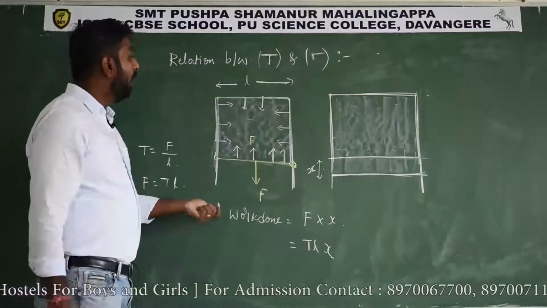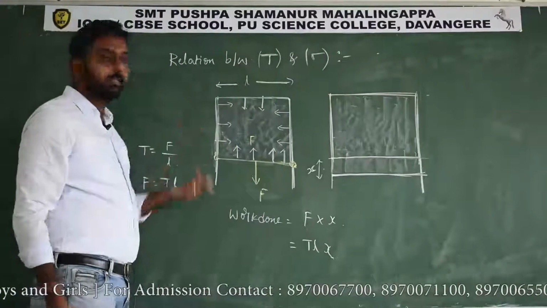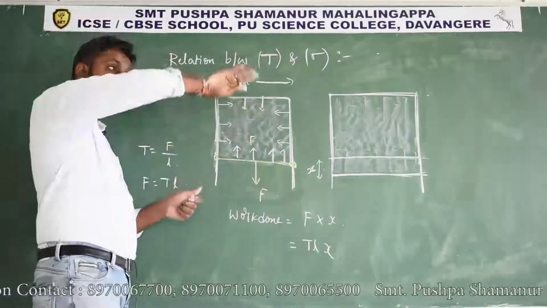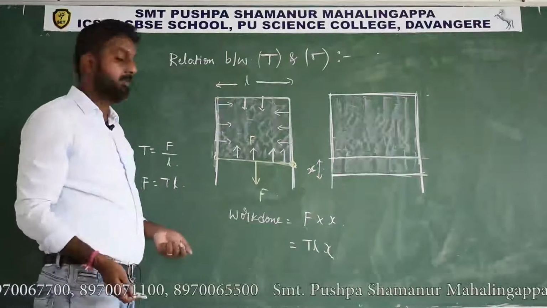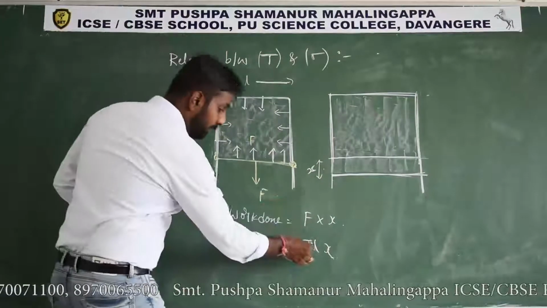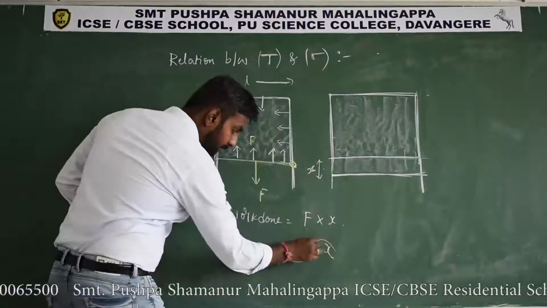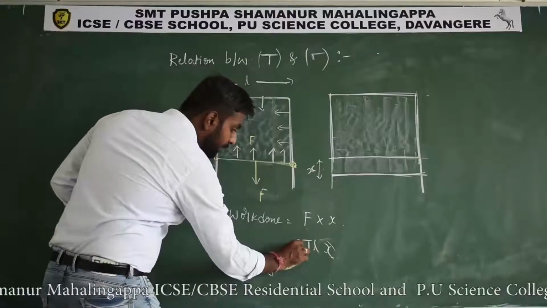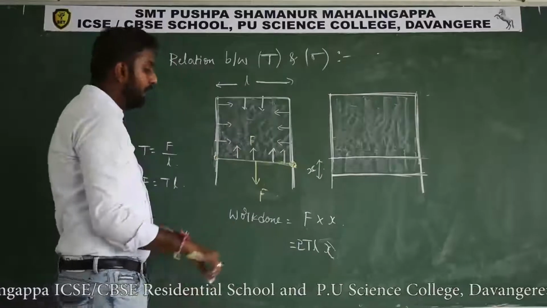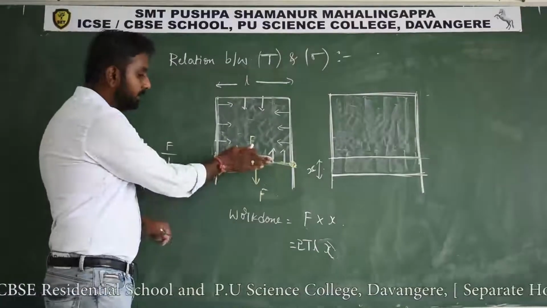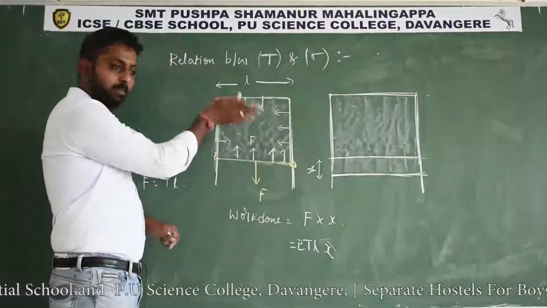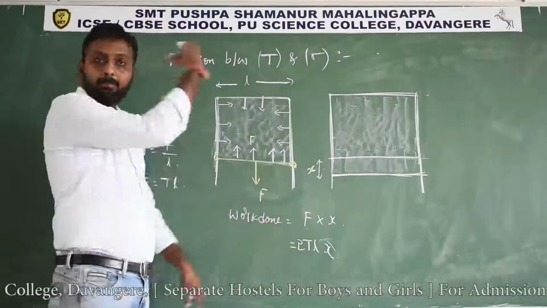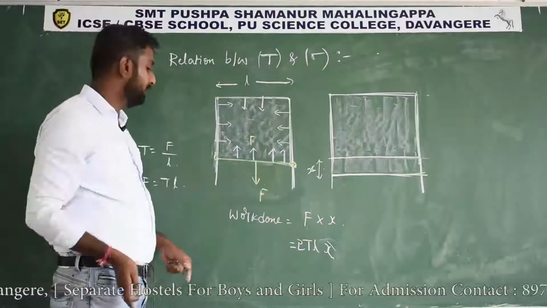But how many surfaces are there in this soap film? This is one surface, right? Similarly, on the backside there is another surface. That means this force we should not take as T L x, we should take it as 2 T L x. Why? Because the surface tension on this side is T, and on the back side also there is a surface tension force.